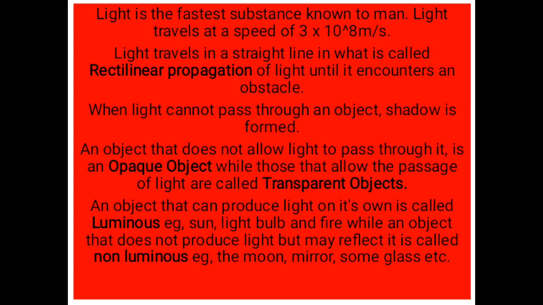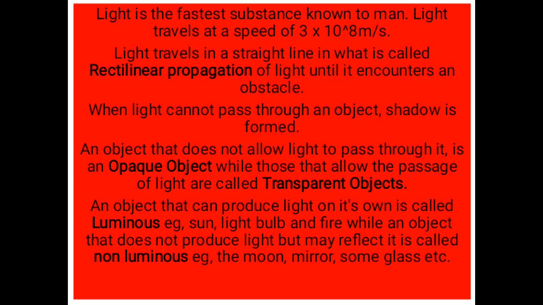When light cannot pass through that obstacle, shadow is formed. Light travels in a straight line until it encounters or hits an obstacle. And if light cannot penetrate into that obstacle, a shadow is formed. Are you listening? I believe you're listening.